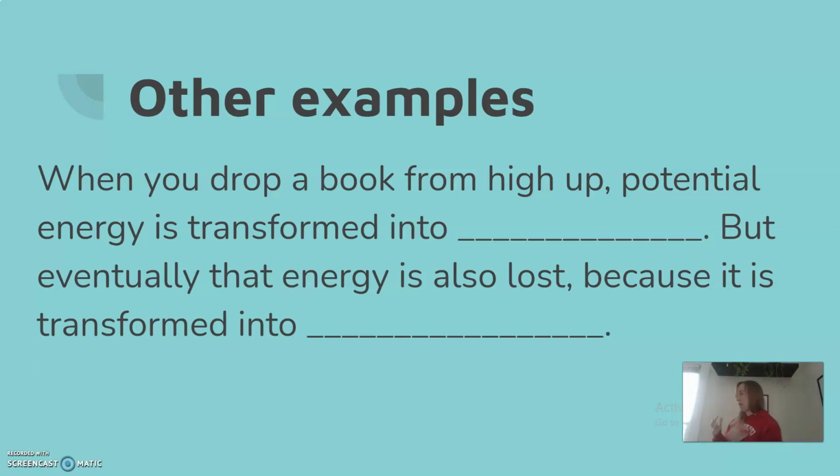So you can do this with any object, right? If I were to drop this pen, there's potential energy here, there's no kinetic energy. Then if I were to drop it, it transforms into kinetic energy because it's falling. And then at the very end, it doesn't have any kinetic energy anymore. It's now just sitting on my floor. So what happened to that energy? You might have heard a little bit of a sound. The kinetic energy transforms into sound energy and probably just a tiny bit of heat energy also.